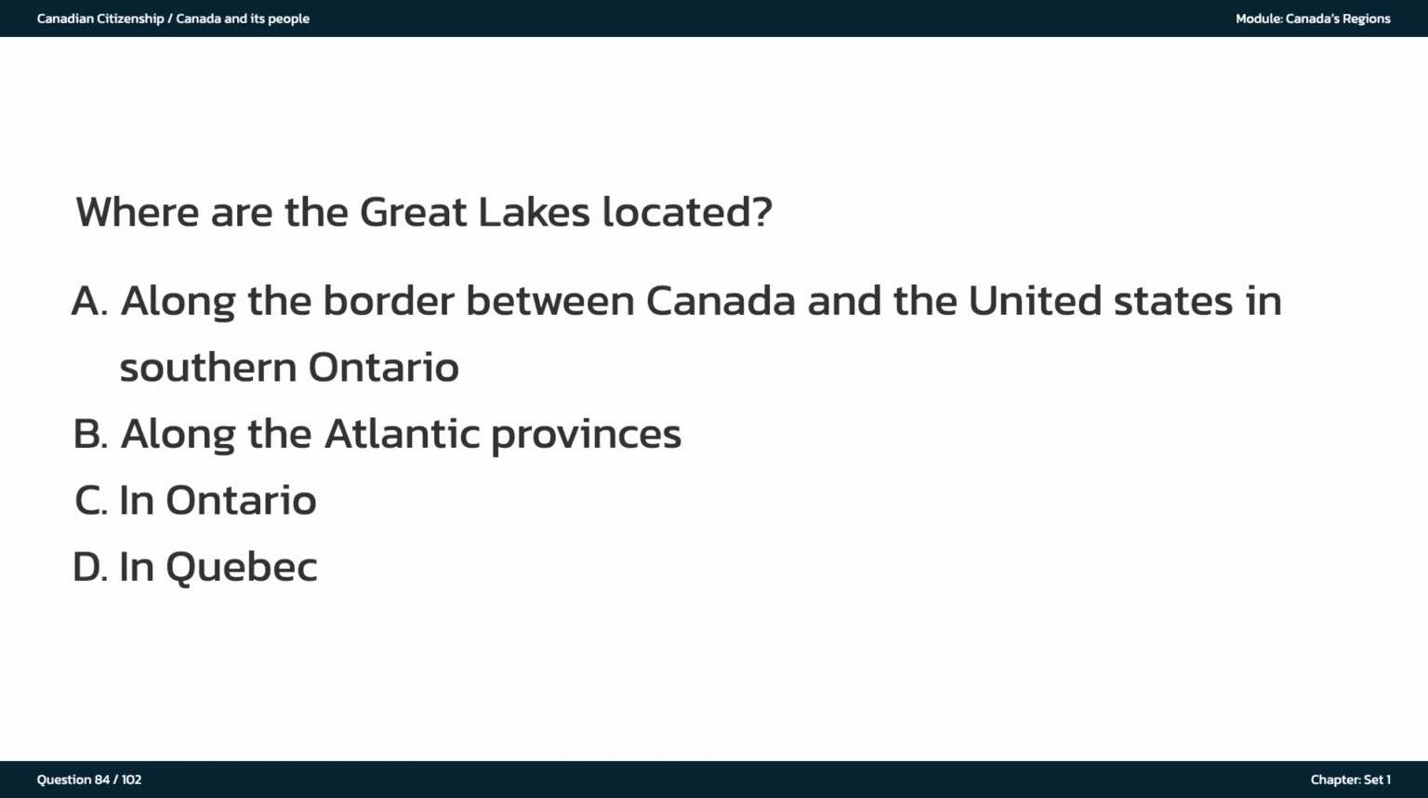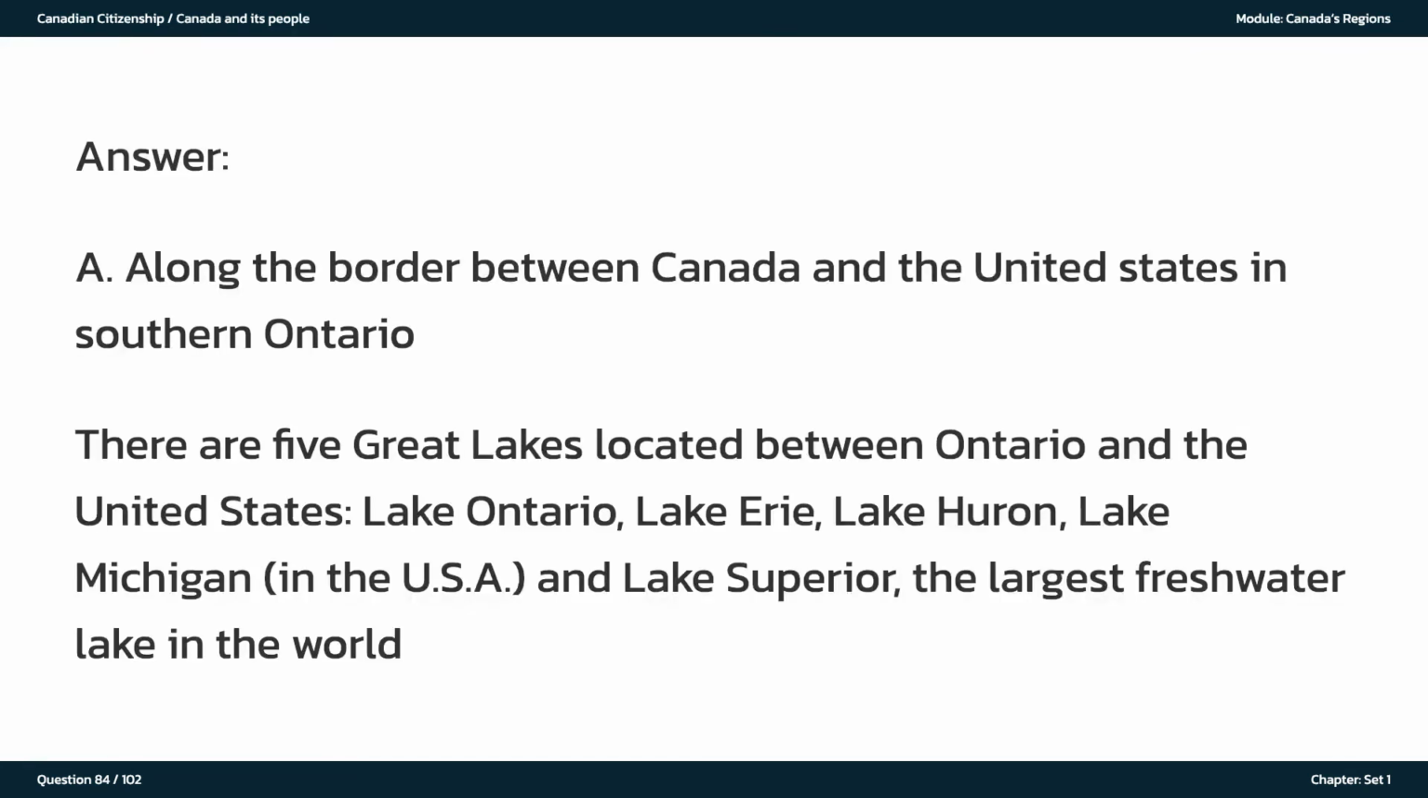Where are the Great Lakes located? A. Along the border between Canada and the United States and southern Ontario. B. Along the Atlantic Provinces. C. In Ontario. D. In Quebec. The answer is A. There are 5 Great Lakes located between Ontario and the United States: Lake Ontario, Lake Erie, Lake Huron, Lake Michigan, in the USA, and Lake Superior, the largest freshwater lake in the world.